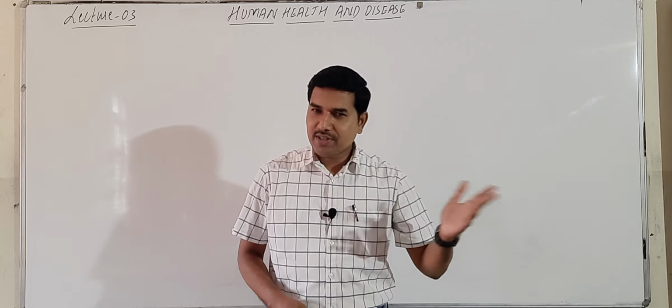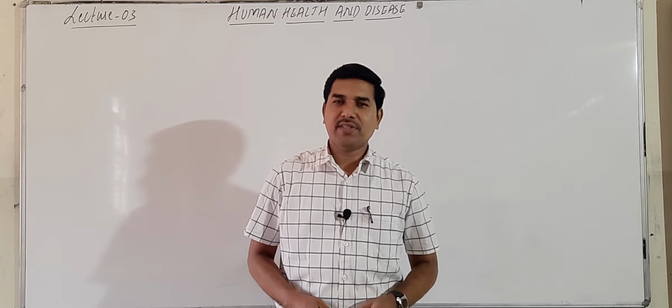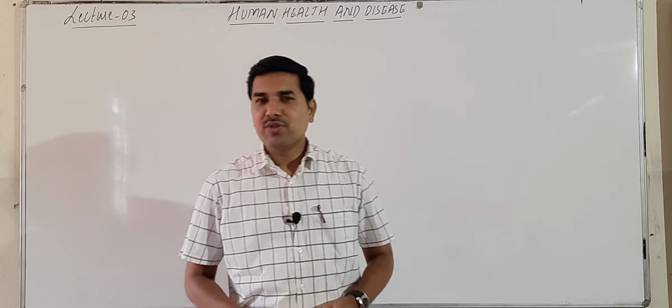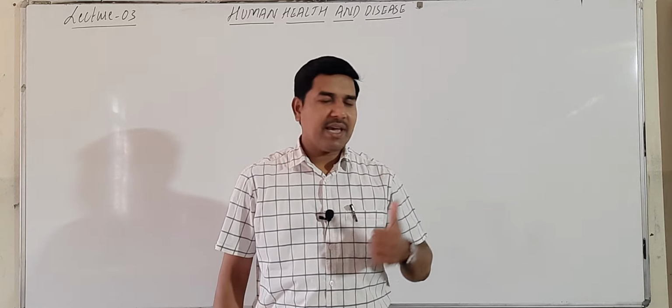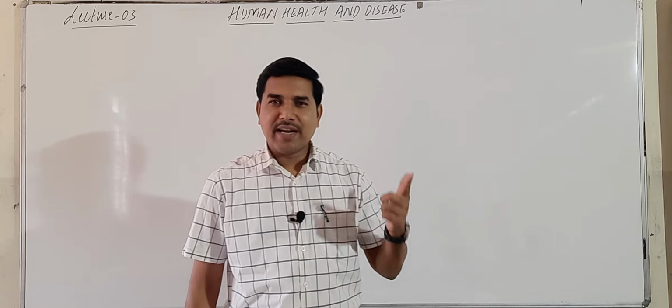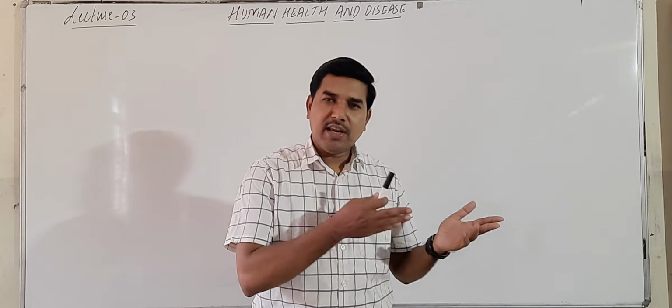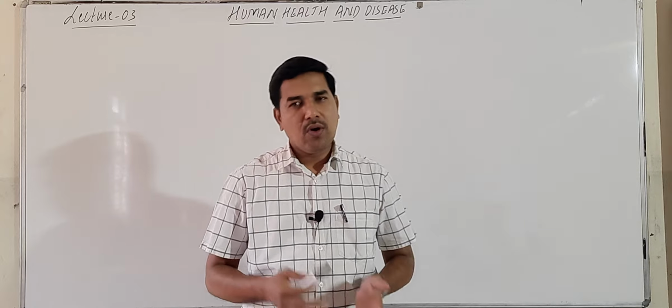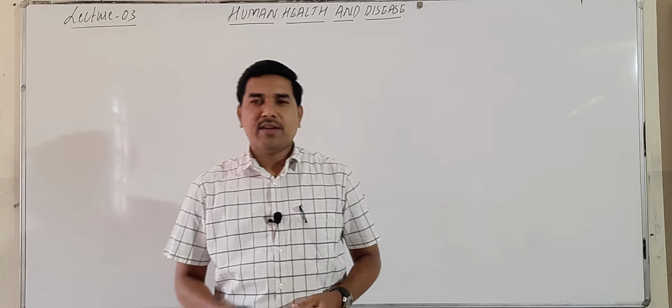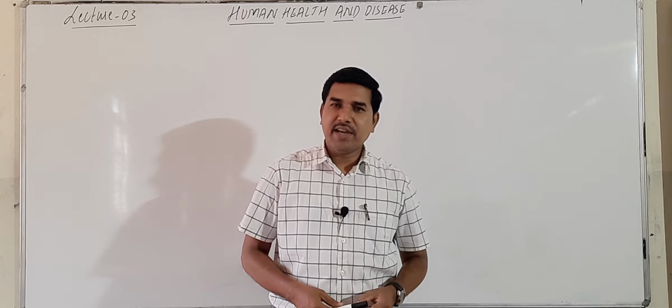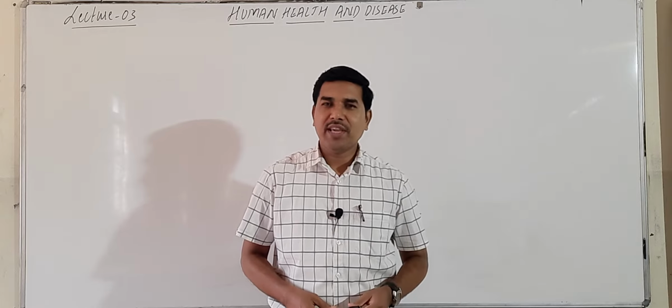So a few infectious diseases that we have studied in our previous session include the common cold caused by a rhinovirus. Second is pneumonia caused by bacteria, either Haemophilus influenzae or Streptococcus pneumoniae.